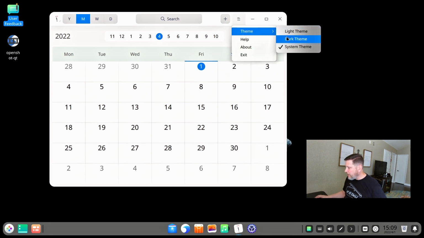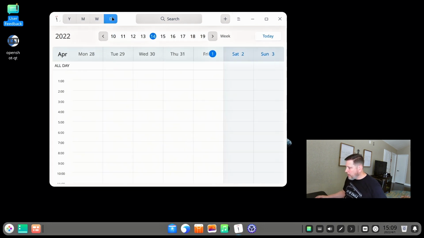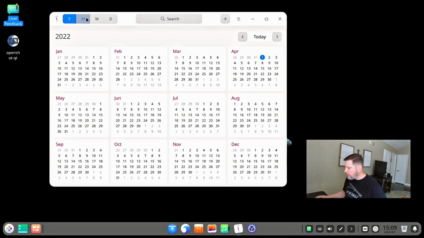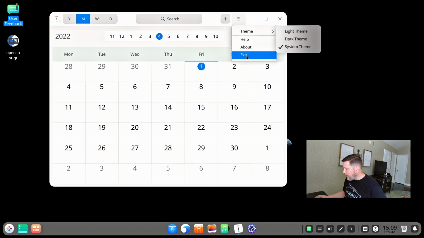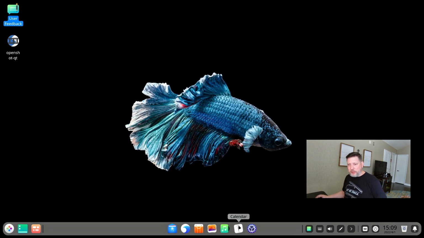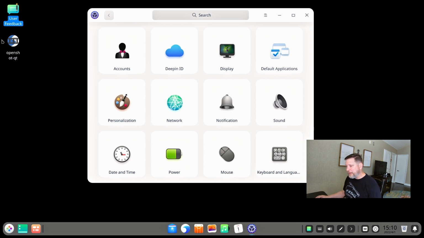It's got a light or dark theme or system theme. I guess you can always have it as a light theme. Week, day, month, year, it's a calendar. But it looks nice. That icon looks very familiar. And here we are in the control center, is what they're calling this. Control center. By the way, looks like OpenShot is sitting right here on the desktop. I would disable that, but you have the choice.